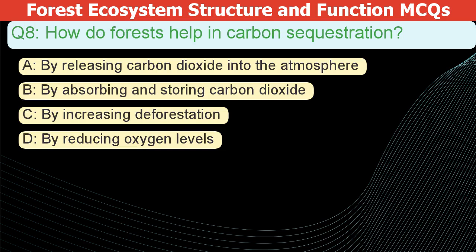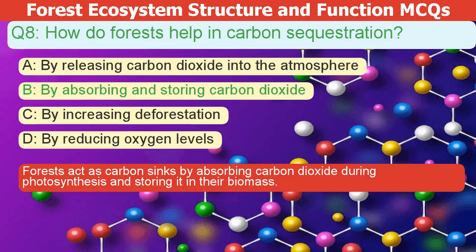How do forests help in carbon sequestration? A. By releasing carbon dioxide into the atmosphere. B. By absorbing and storing carbon dioxide. C. By increasing deforestation. D. By reducing oxygen levels. The correct answer is B. Forests act as carbon sinks, absorbing carbon dioxide during photosynthesis and storing it in their biomass.